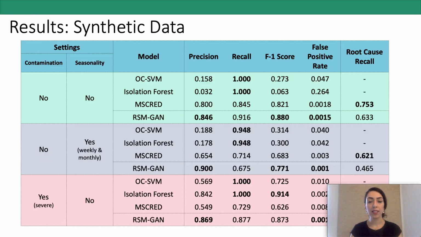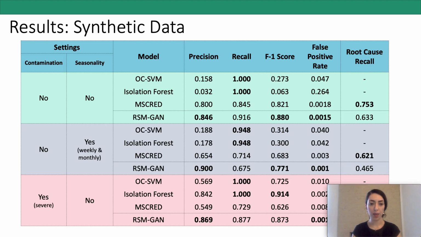The table in this slide shows the comparison between different models based on the synthetic data that we generated by regulating 2 settings: the contamination in training data and seasonality patterns in time series. First, we started by no contamination and no seasonalities, and the results suggest that RSM-GAN outperforms other baselines, especially for precision, F1 score, and false positive rate.